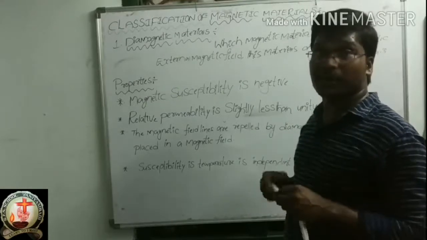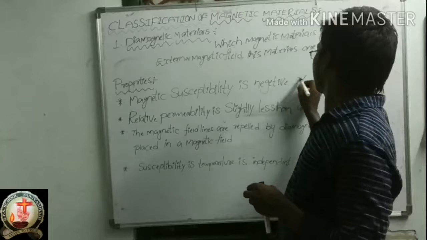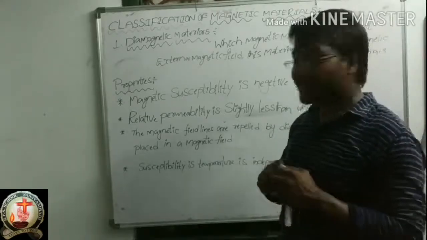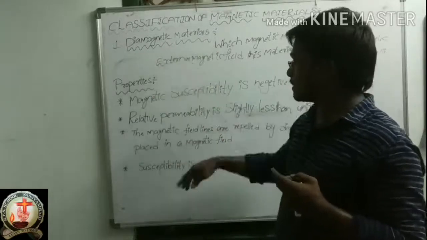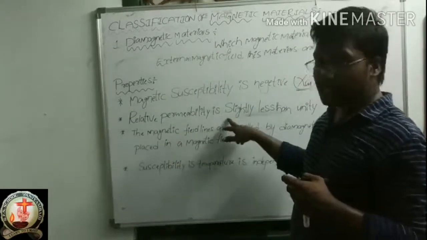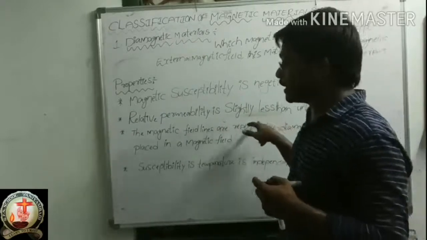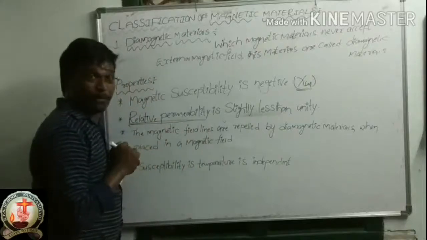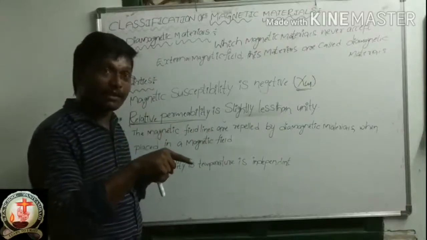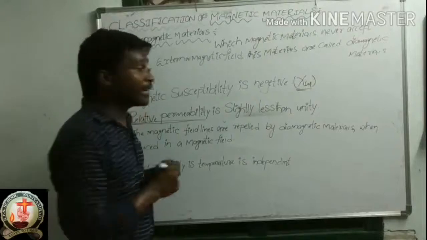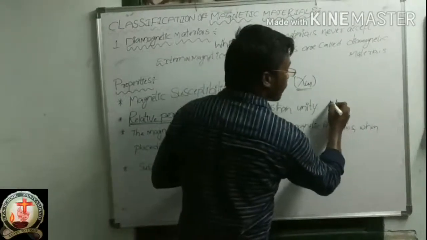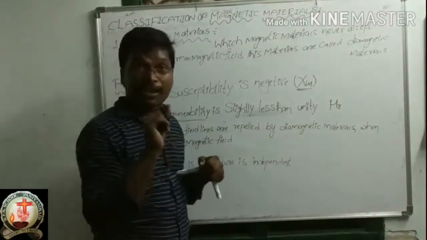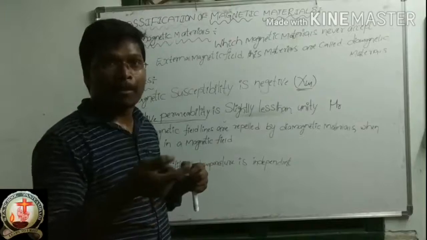Okay, magnetic susceptibility, which term do we denote it by? Chi m. Correct. And the second property of diamagnetic materials is that relative permeability is slightly less than unity. Relative permeability means which term can we denote? Mu r. Mu suffix r. I told you in yesterday's class, relative permeability is a type of permeability.